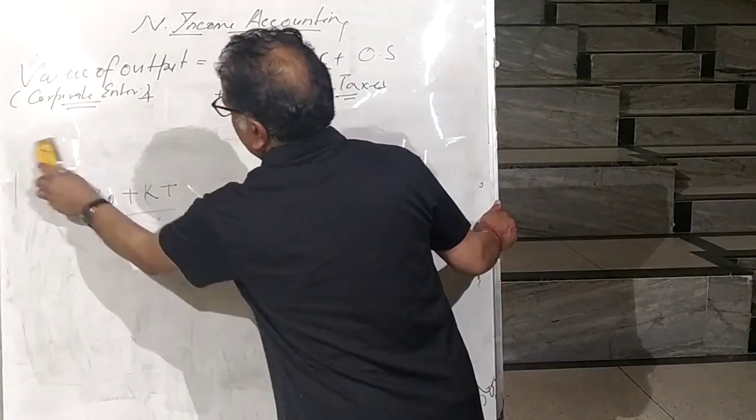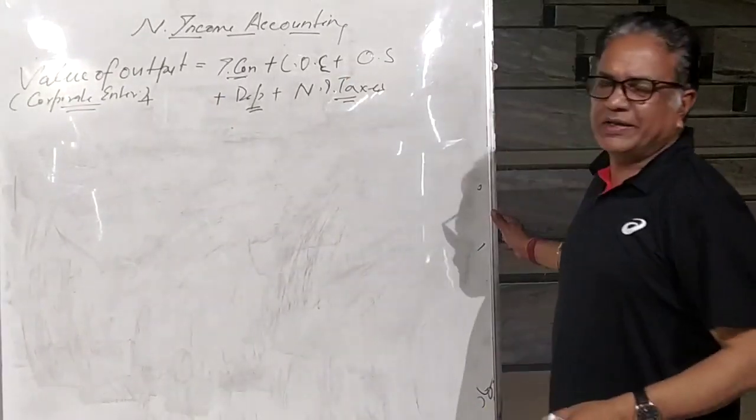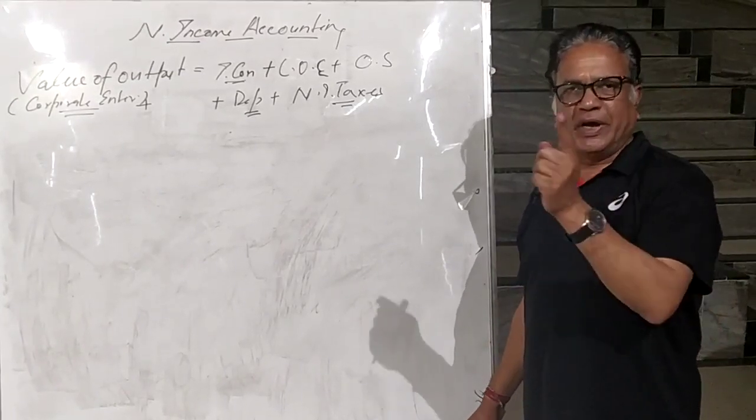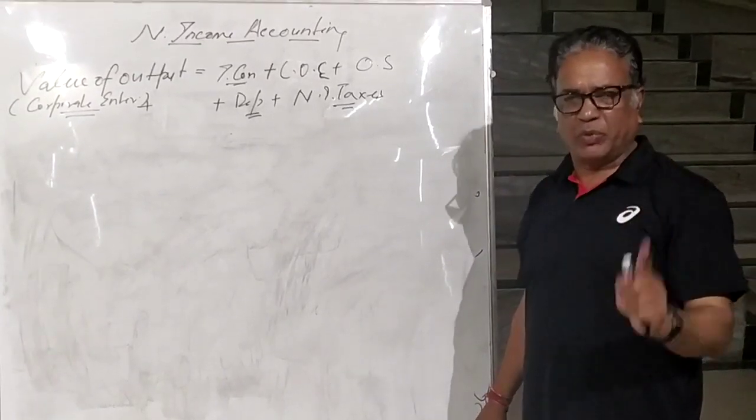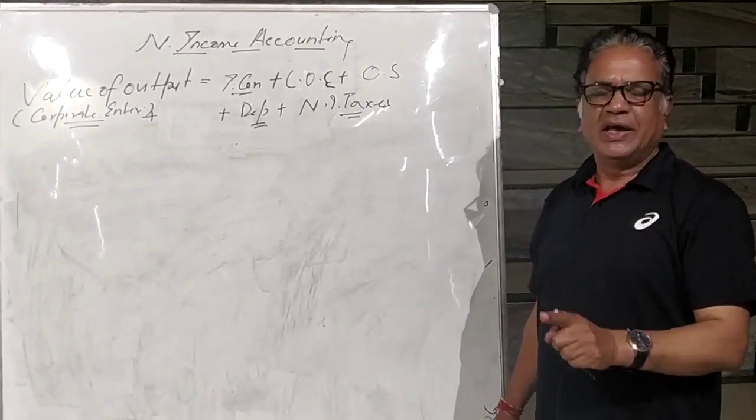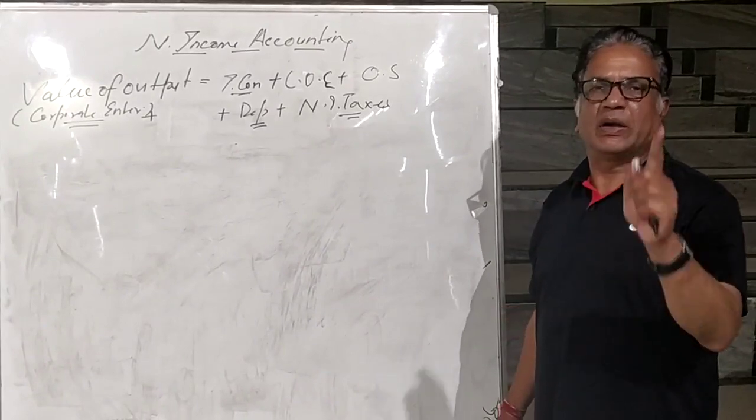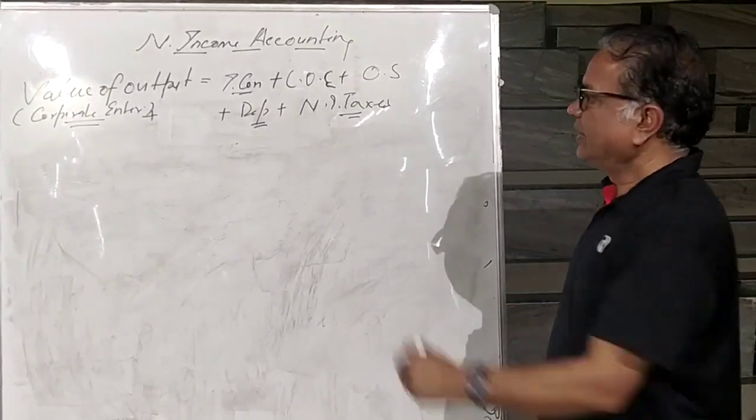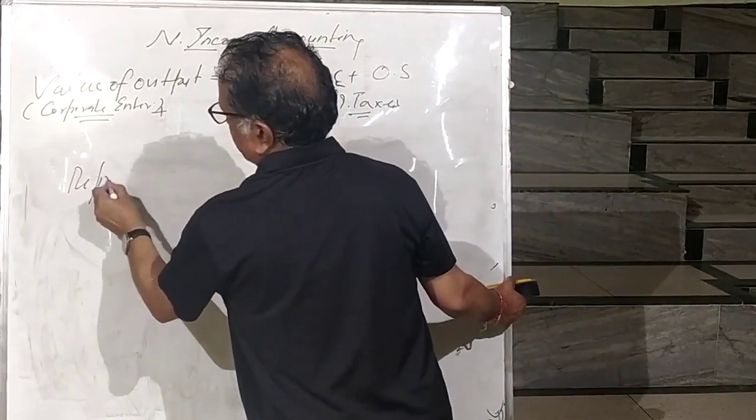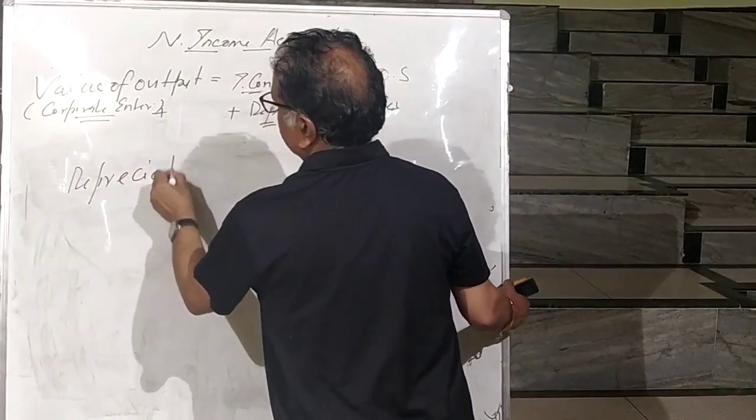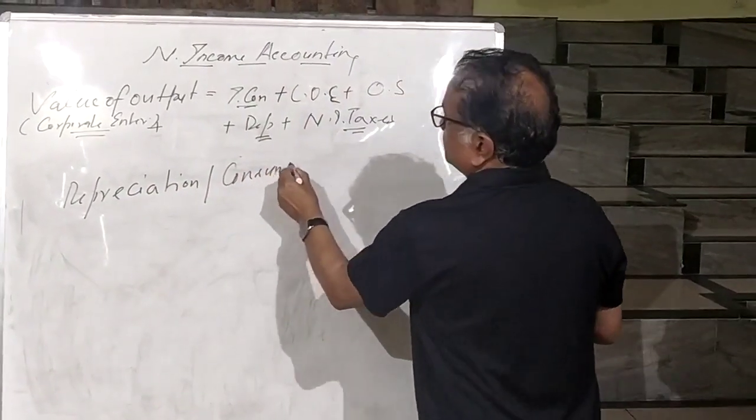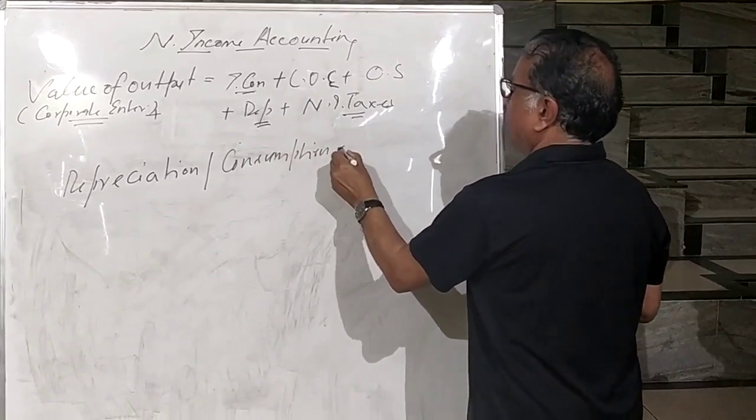Profit is further divided into three parts. Number one, profit tax, the part of profit paid as a tax to government, also known as corporate tax. Second, dividend, which is distributed among shareholders. And the third part of profit remains with the enterprise, that is called undistributed profit. The next component of value of output is depreciation. This is also known as consumption of fixed capital.